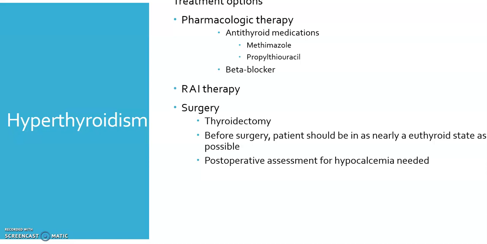Radioactive iodine therapy is taken up by the thyroid and destroys some of those hormone-producing cells. It might take multiple doses for it to be sufficient. Again, contraindicated in clients who are pregnant. And it could take a long time for it to become evident, so 6 to 8 weeks. So they need to stay away from pregnant individuals, infants, small children.